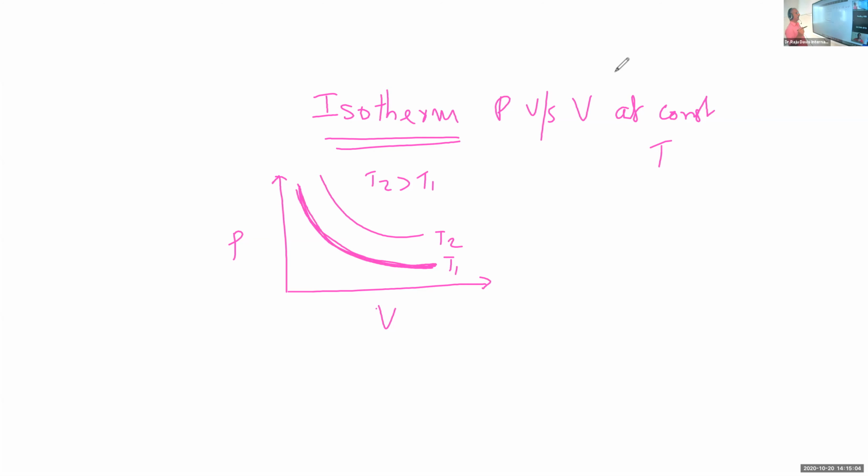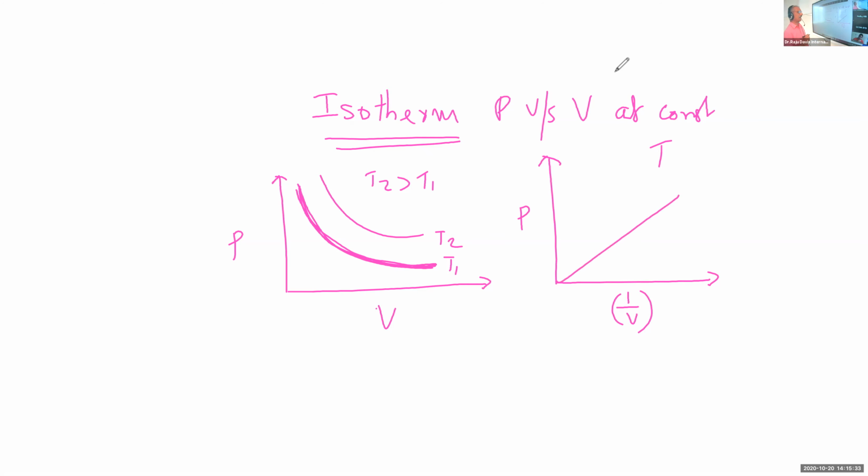A plot of pressure against volume at a constant temperature is known as the isotherm, and that is the graphical representation of Boyle's law. We can also plot pressure against 1 by V. Then the graph obtained will be like this.